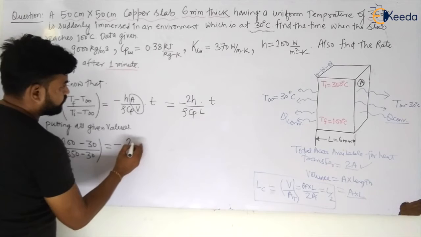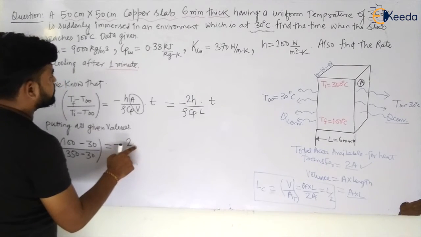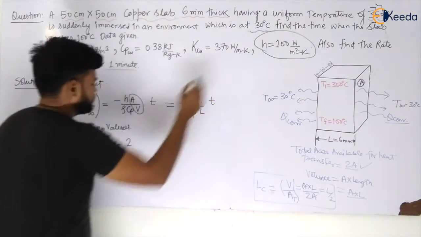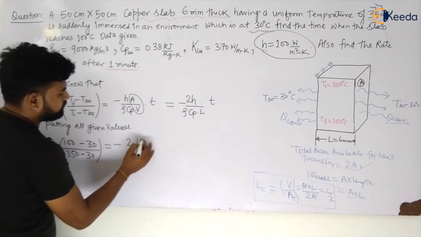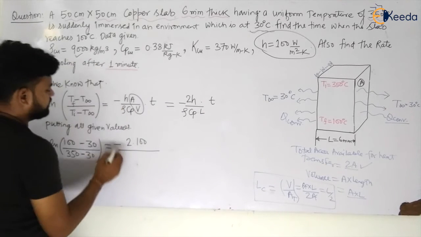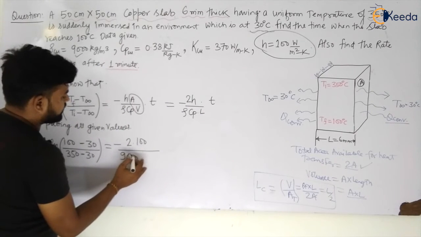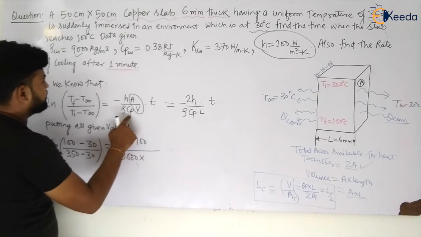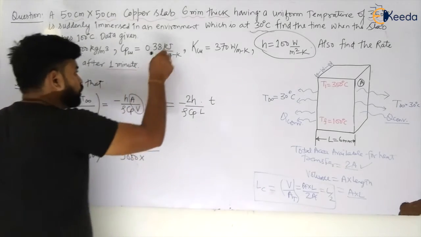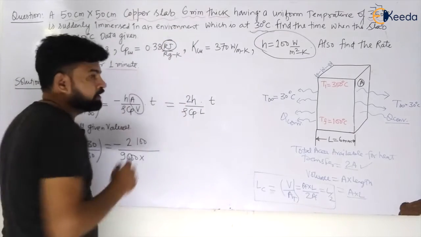minus of h by 2h. What is h? h is given to be how much? So h is given to be 100 watt, my dear students. So this is 100 divided by rho. Rho is given to be 9000 multiplied by Cp. So what is the value of Cp, my dear student? That is 0.38 kilojoule. Okay, he has given in kilojoule.